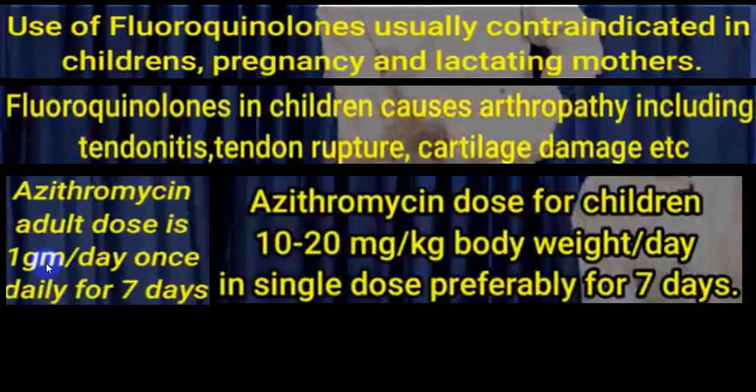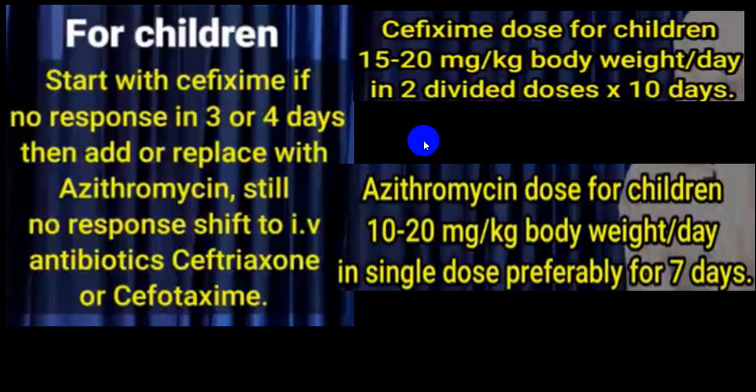By and large we say 1 gram per day once daily for 7 days. Almost this will be more than enough, because fluoroquinolones in children can produce tendinitis, tendon rupture and cartilage damage. So avoid that in children and during pregnancy. So these are the doses which are used in children, particularly of ceftriaxone, and these are the azithromycin doses.